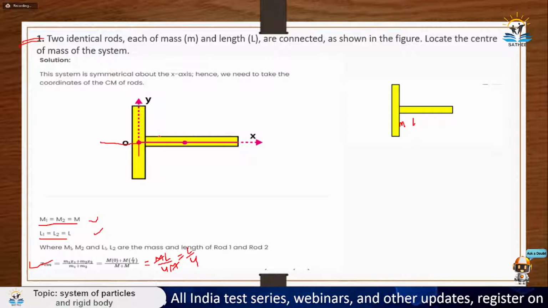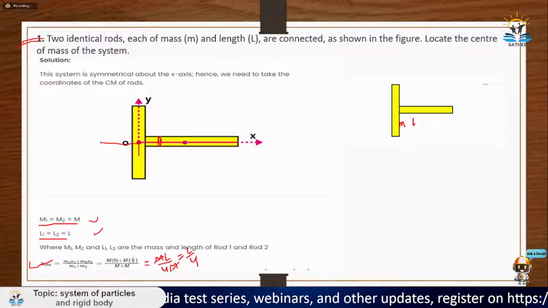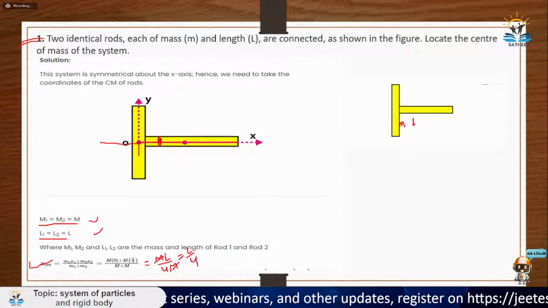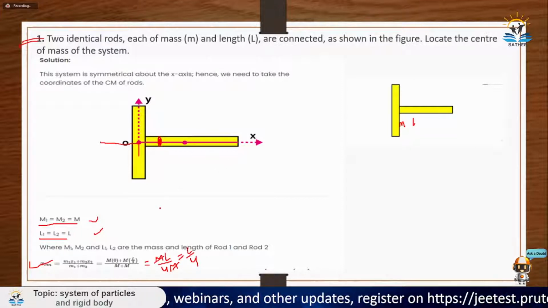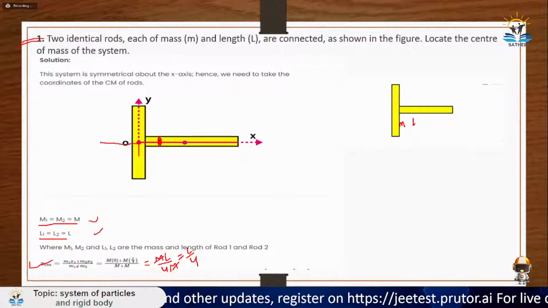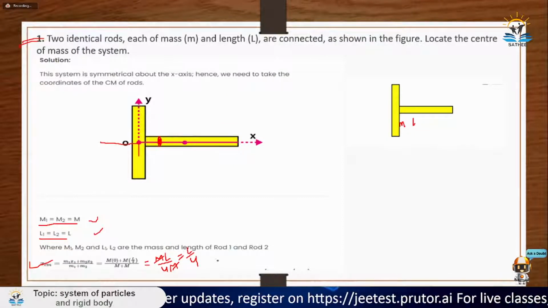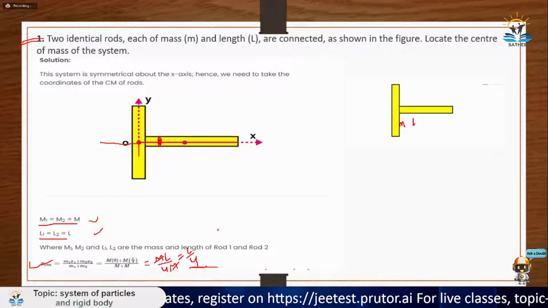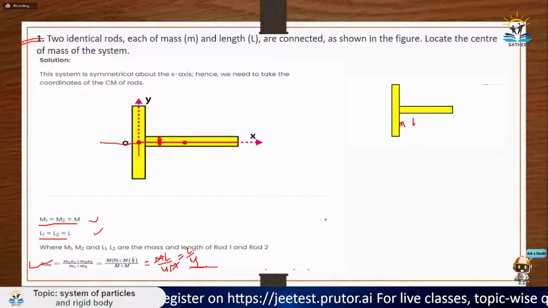So L by 4 is something here, so this is your center of mass point, x center of mass. And again, y cm would be 0, z cm would be 0 only. Okay, so this is your center of mass point. You just need to use sigma mi xi upon sigma m, and from there you calculated your result as L by 4. Okay, so moving ahead,